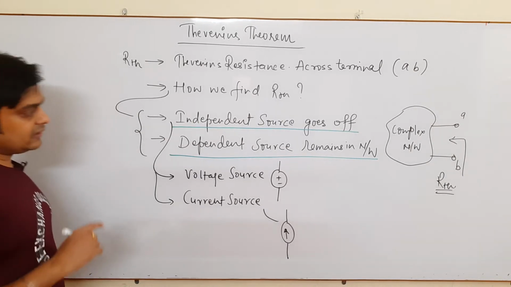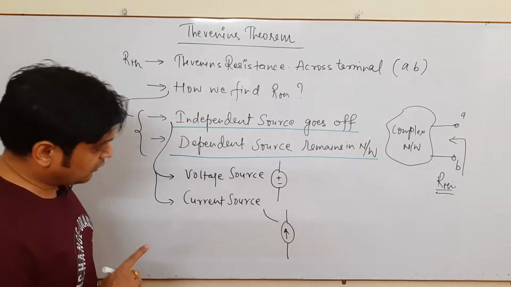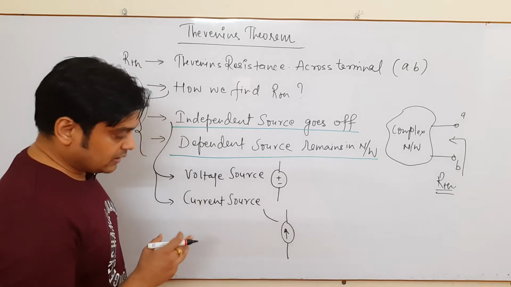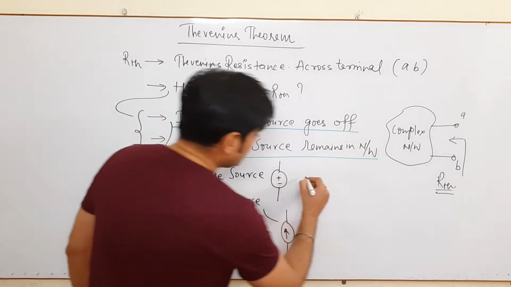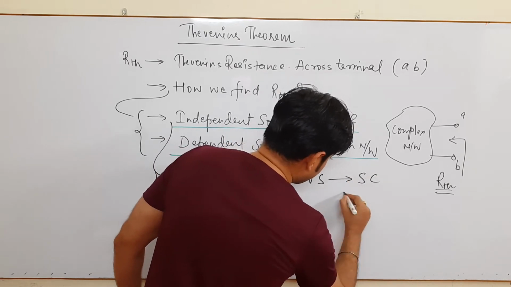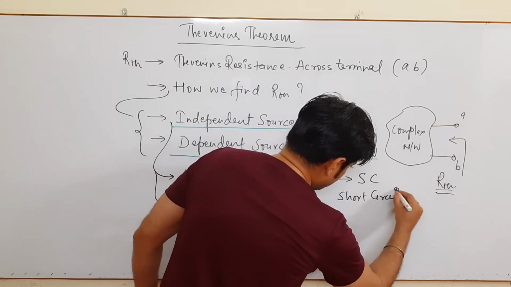So as per the definition, when you are going to find RTH, all the independent sources go off. It means we have to remove those sources. So when it is a voltage source, the voltage source gets short circuited. Very important, short circuit, just keep in your mind.